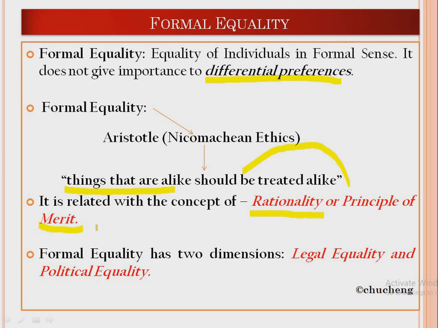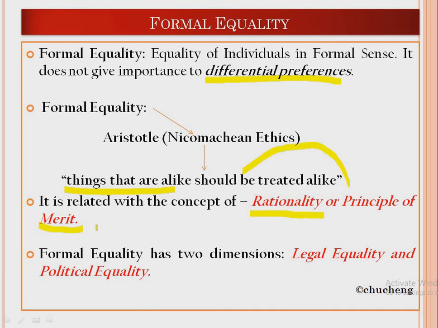When you say rationality, it basically means the rational capacity of an individual to choose what is best for him, or to decide what can be the best for the development of an individual self. So formal equality believes every single individual is a rational being whose capability is to understand that their best can be achieved by themselves, not by the help of others.